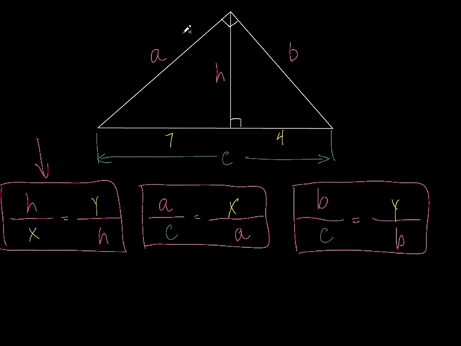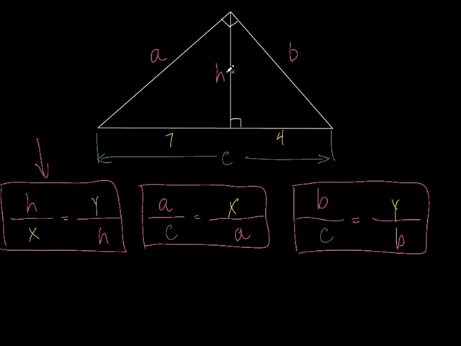Now think about this. Before today, you would have never been able to solve for A, would you? You didn't have enough information. All you know is the length of this one hypotenuse or this one hypotenuse. You wouldn't have enough information. But if you look at your triangles and see that they're similar to each other, see the relationships, it all boils down to these three right here.